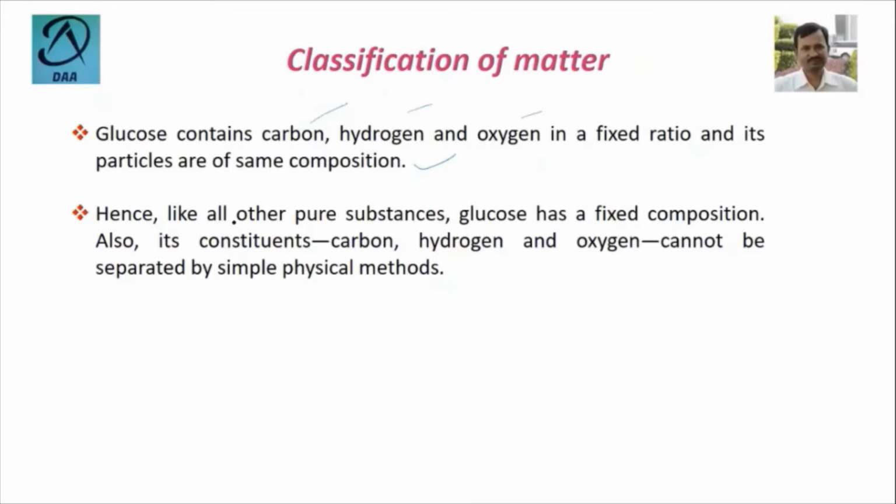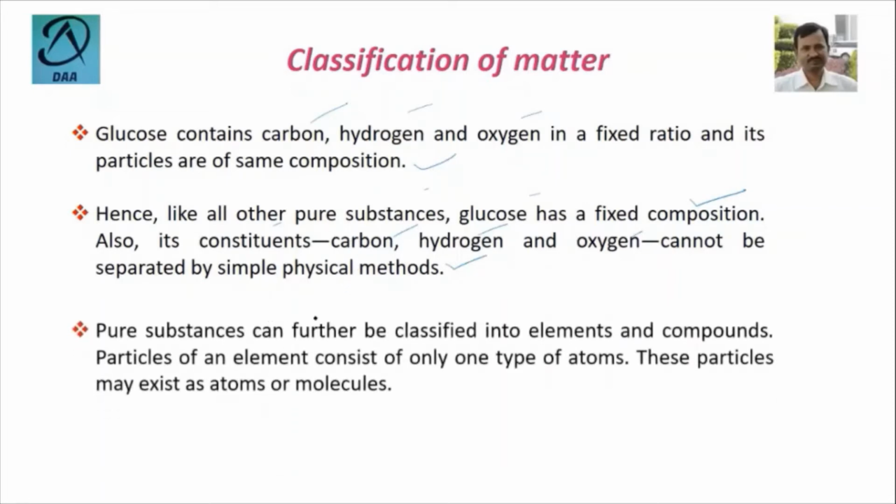Hence, like all other pure substances, glucose has a fixed composition. Also, its constituents carbon, hydrogen, oxygen cannot be separated by simple physical methods. So that is the difference between a pure substance and a mixture. A mixture you can separate by physical methods, but a pure substance you can't separate in this way.